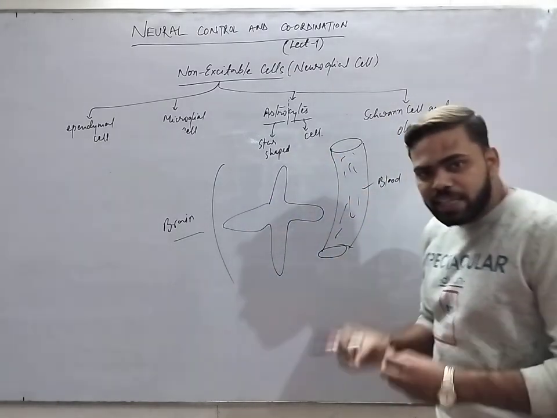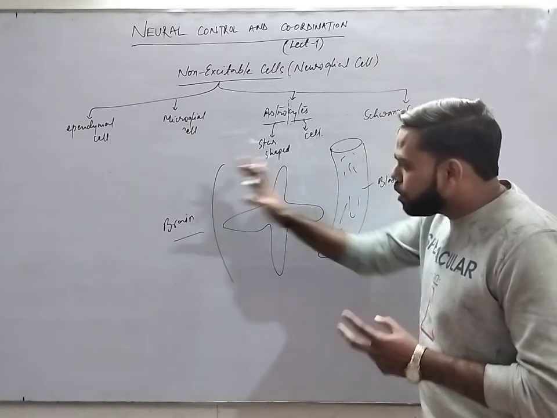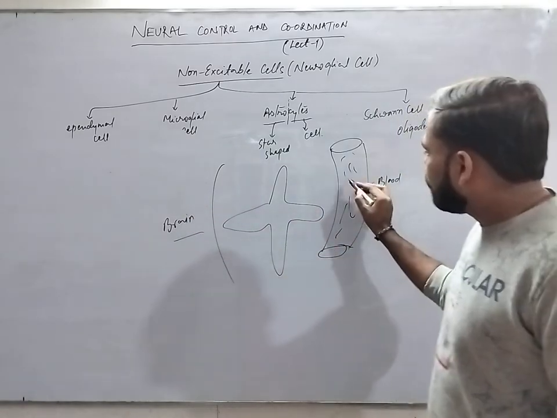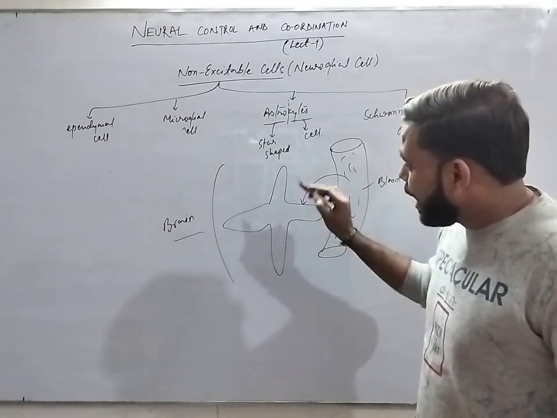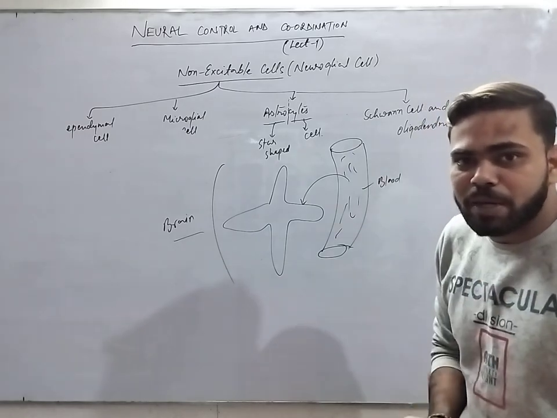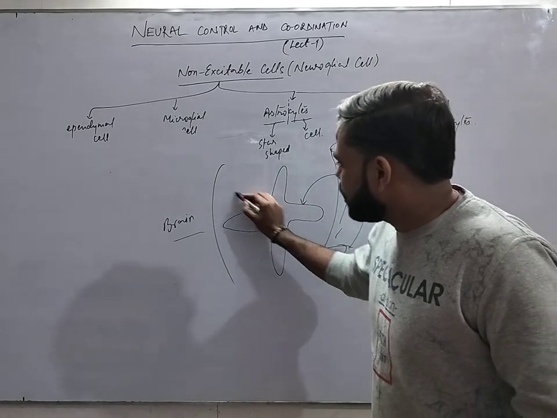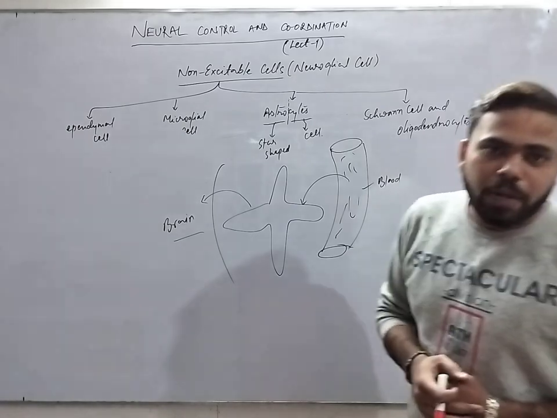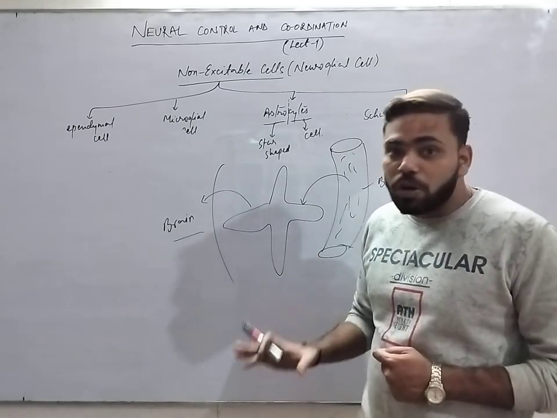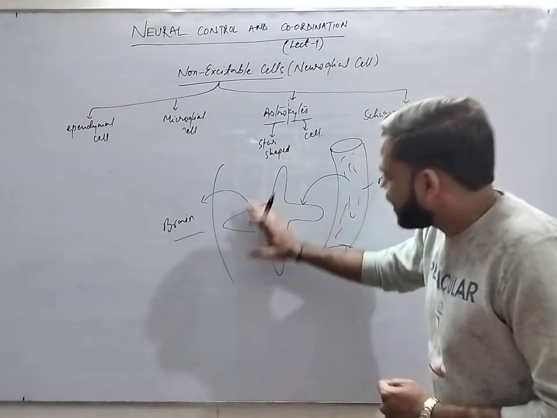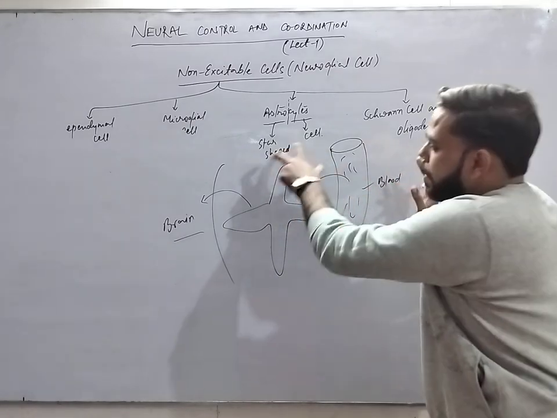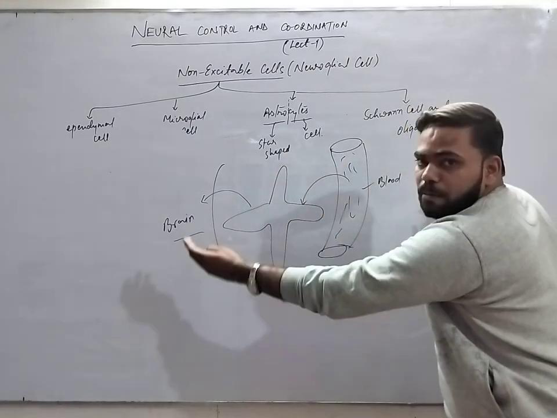Now, if anything wants to go to the brain, it has to go first to the astrocyte, and if the astrocyte gives permission, then only that substance will pass to the brain. Otherwise, it will not. That's why these astrocytes are called the barrier between blood and brain.